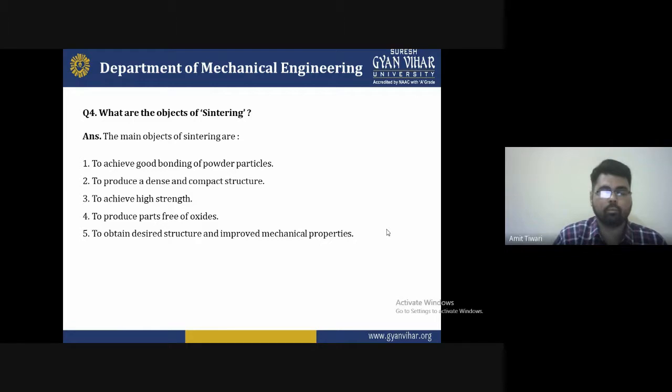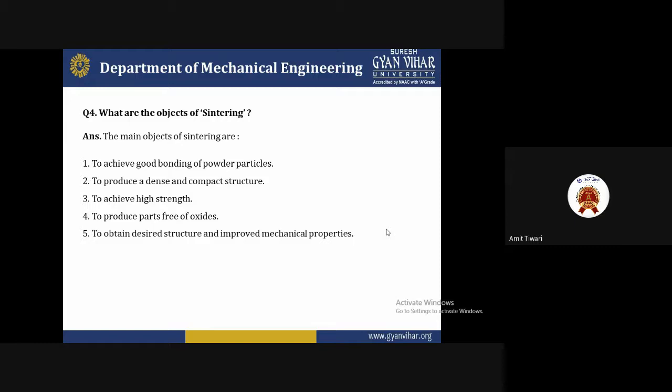So these are the main objectives of the process: to find, in the powder particles, compact particles, high strength, a part free of oxide, and improved mechanical quality.